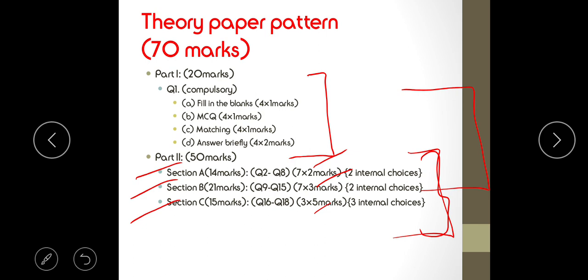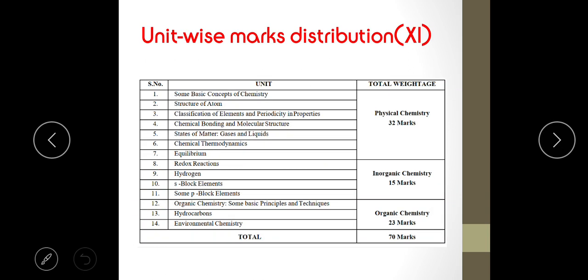The number of questions has been given over here: 7 questions of 2 marks, 7 questions of 3 marks and 3 questions of 5 marks.